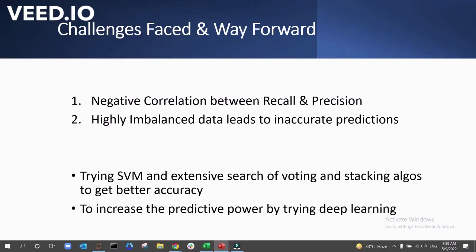The challenges we faced included a negative correlation between recall and precision. The highly imbalanced data led to inaccurate predictions. Going forward, you can try SVM and an extensive research of voting and stacking algorithms to get better accuracy. Moreover, you can also try deep learning to improve the predictive power of our models.